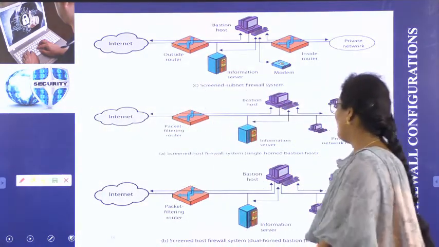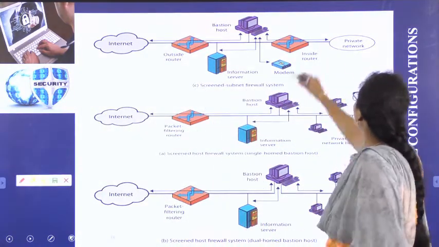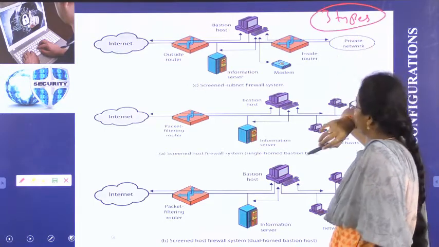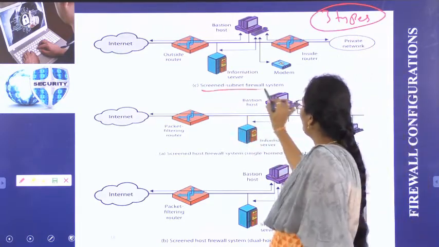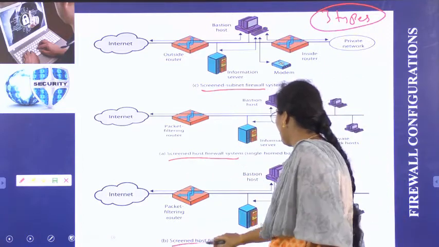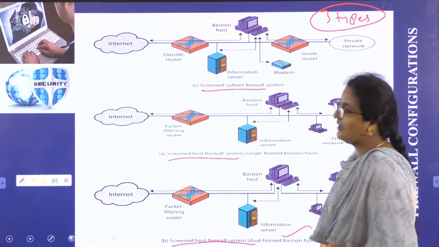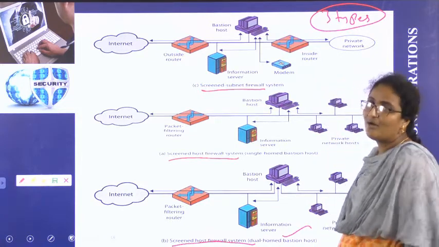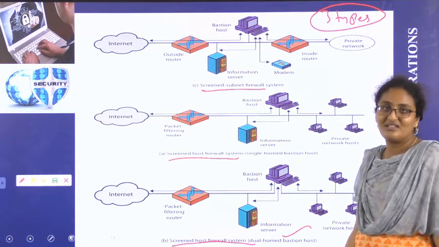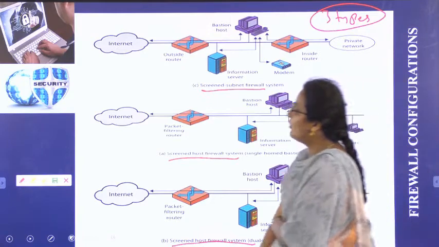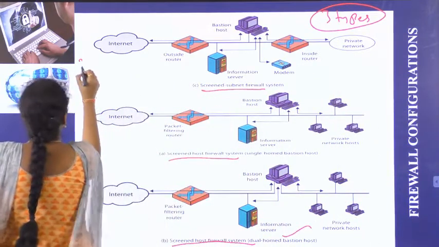So firewall configurations, we have three types of firewall configurations. First one, screened subnet firewall, screened host firewall, screened host firewall with dual home base station. You have learnt a new word before, that a computer is called a node or workstation. Now a network can also be called a base station. So what are the two new words?